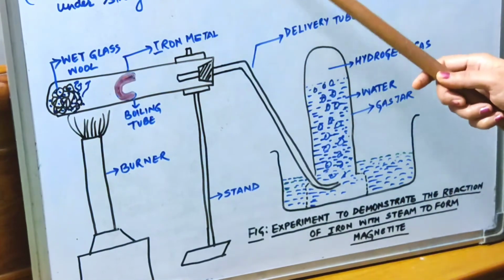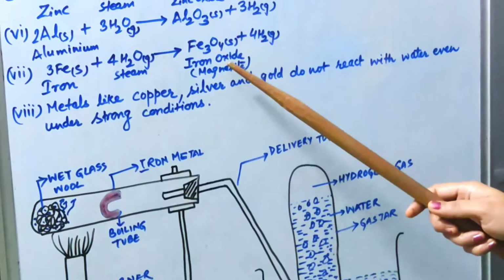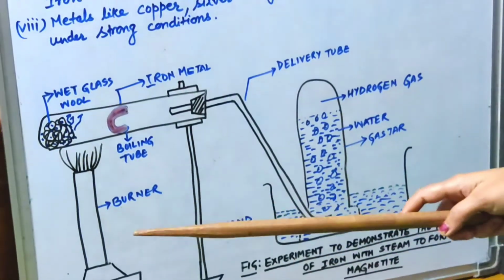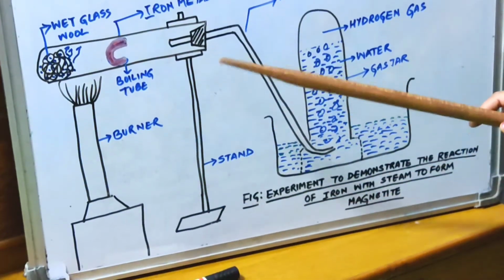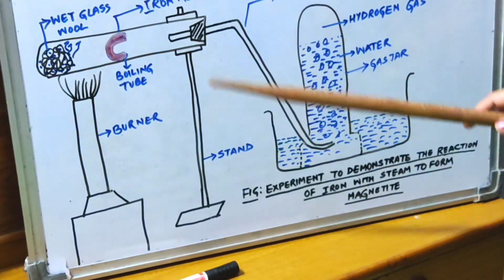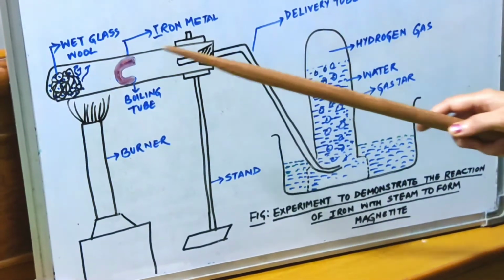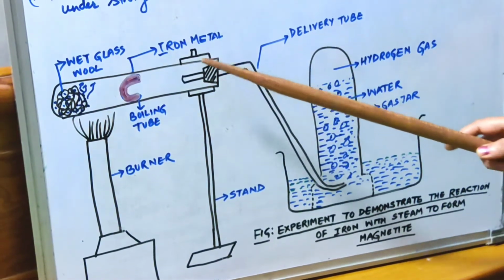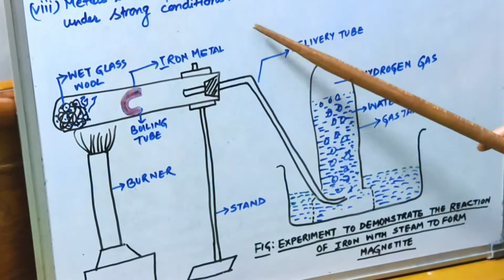What type of oxide will it form? It is named magnetite. I will also explain how it has been formed. See children, in this figure you could see a burner along with a stand. Here also a clamp is there, and this is a stand. There is a boiling tube inverted and fitted with a cork so that the inside reaction is not interacting with the outer atmosphere.